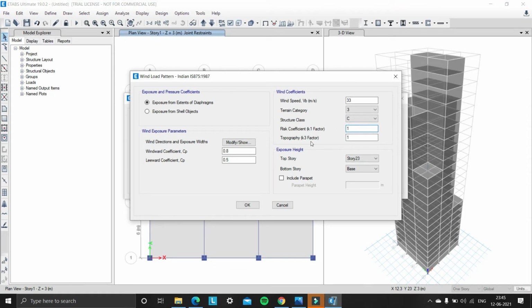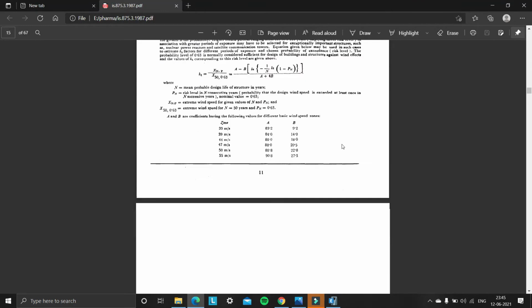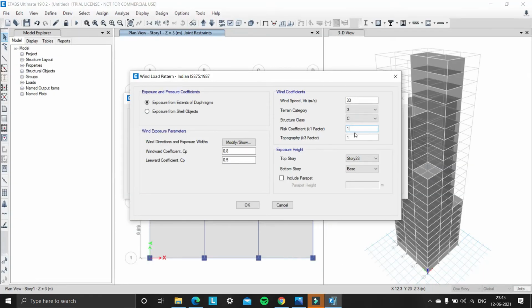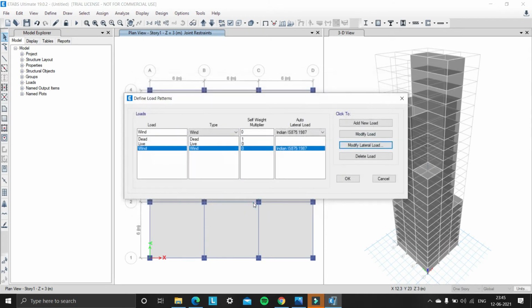And coming to the topographic factor, that is the K3 factor. Again, we need to use IS 875 and below clause number 5.3.1. So from that, in Bangalore the upwind slope is less than 3 degrees. So the topographic factor K3 is to be taken as 1. So select topographic factor 1 and click on OK. So we have defined wind in load patterns and click on OK.